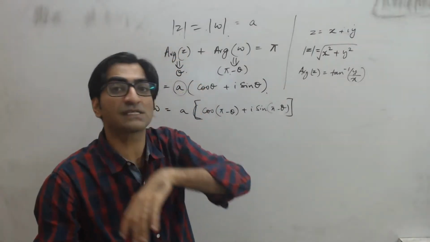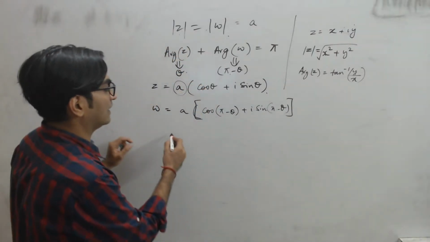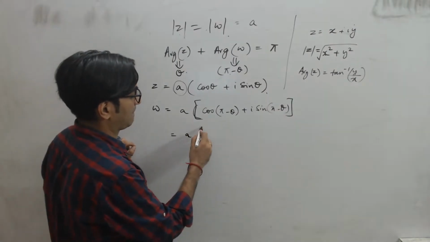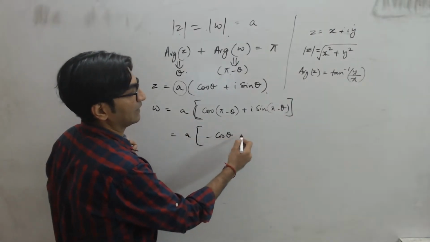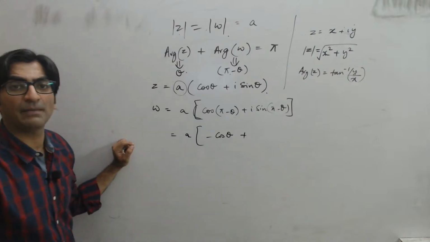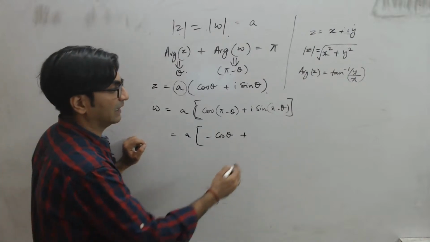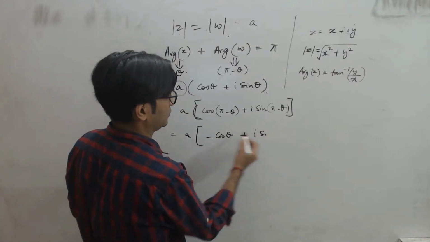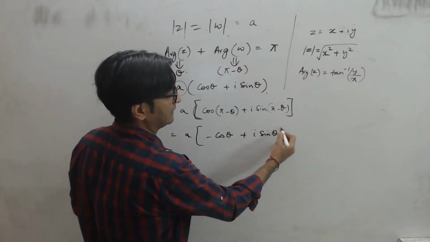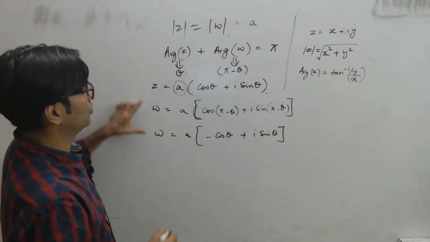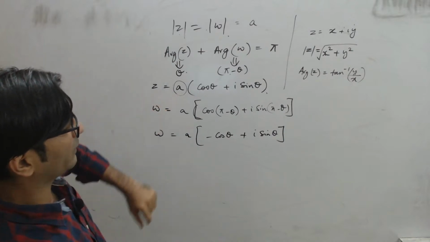What's the value of cos(pi minus theta)? It turns out that that's minus cos theta. And what is the value of sin(pi minus theta)? It's equal to sin theta. Right? So minus cos theta plus i sin theta will come as w. So what is the relationship now between w and z?